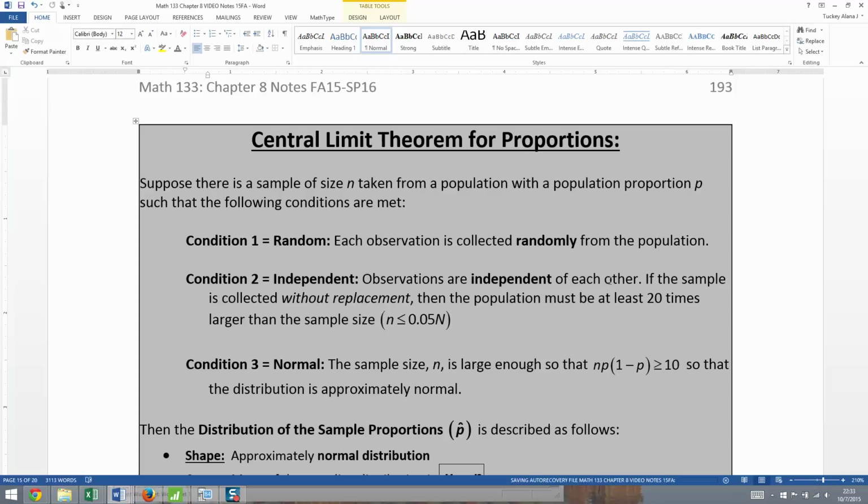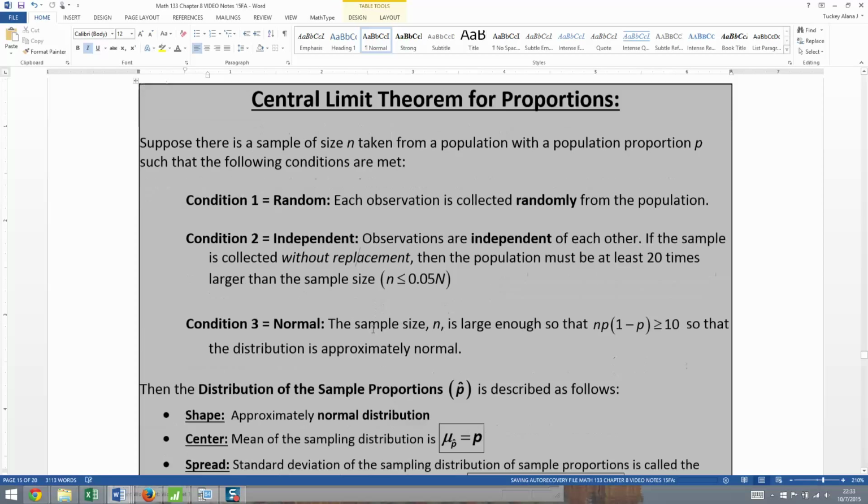That means that you want your population to be at least 20 times your sample size. In other words, you want your sample size to be less than 5% of your population size. And remember, this was discussed in 8.1. It's the equivalent of taking M&Ms out of a larger M&M bag, right? If you take a sample of size 50 or whatever out of a vat of M&Ms, yeah, you took some, but it's not going to greatly affect what's left.